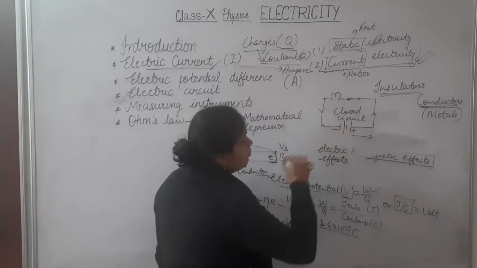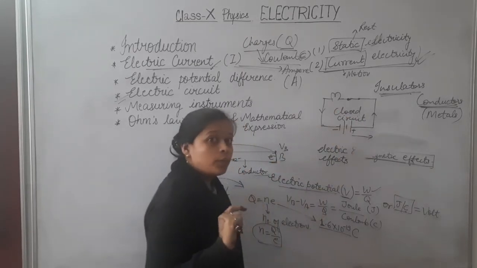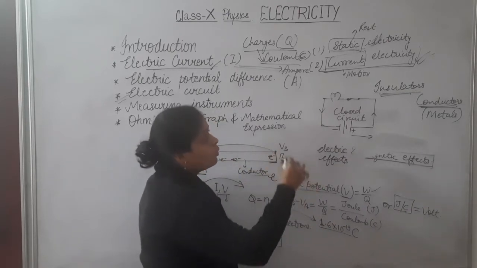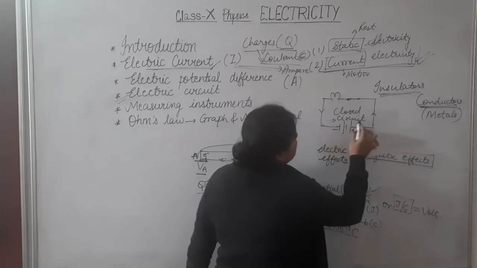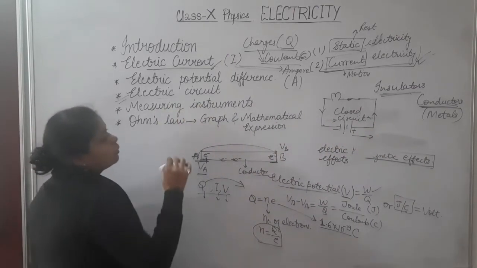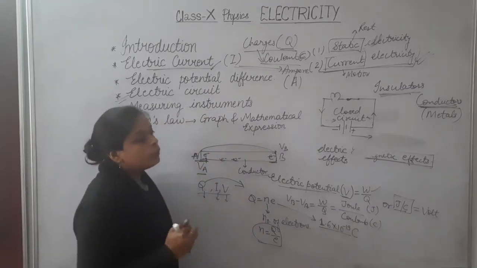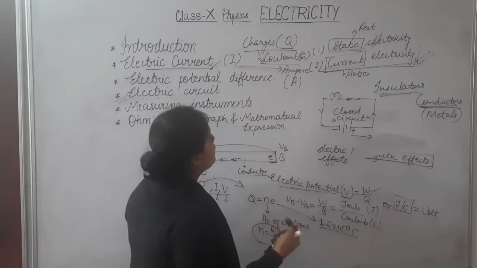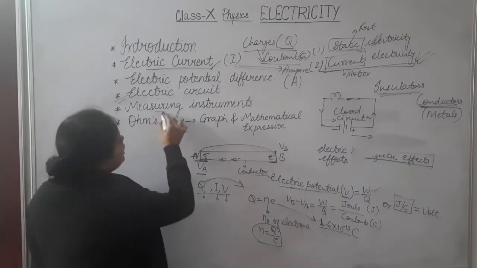When we join them, only if it is closed will current be able to move in the circuit, and that's why it is called a closed circuit. So for an electric circuit, it is necessary to remain closed if we want to pass current through it.